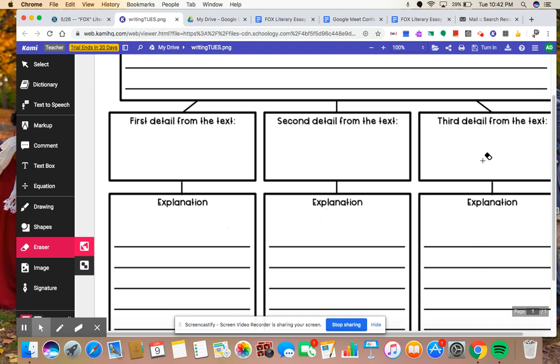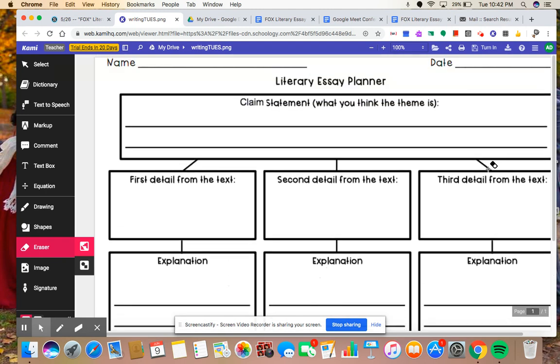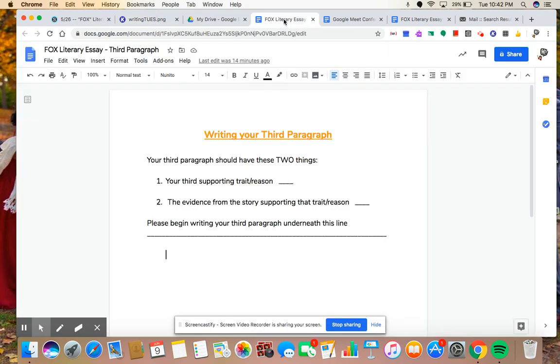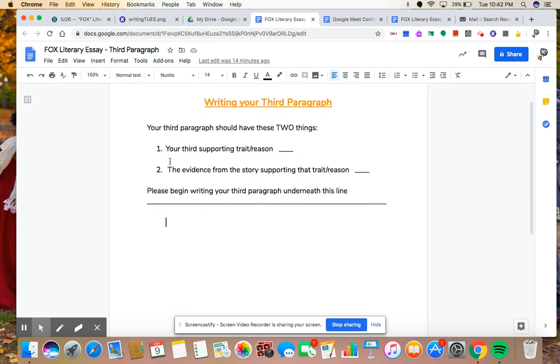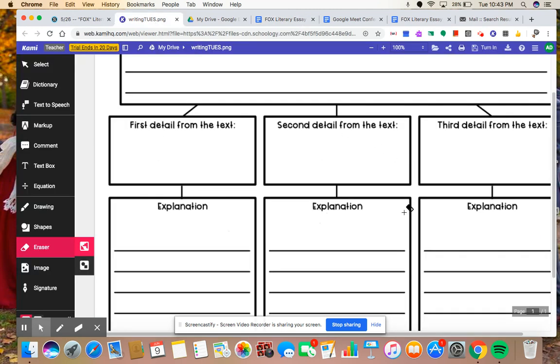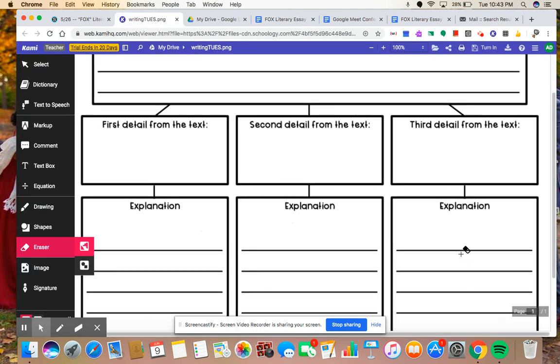So your third paragraph is going to have the third trait that is supporting your claim and the evidence from the text, okay? And I have that right here. So it says your third paragraph should have these two things. Your third supporting trait / reason, and then there's the little line there for you to put the X there once you have it. And then the evidence from the story supporting that trait / reason, and then there's the line for the X. Okay, so now, again, we're not pulling the traits out of nowhere, okay? You have to come back here, okay? And now you are going to be looking in these two boxes, 1 and 2.